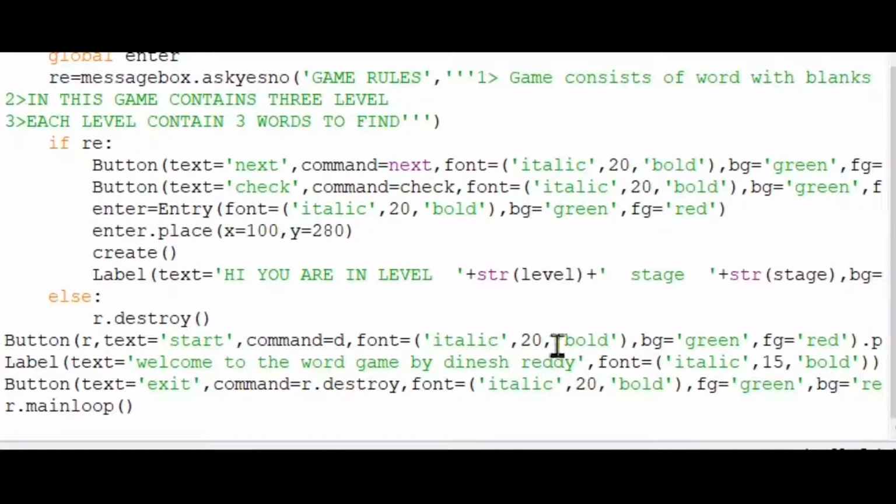And now here in the end we use the button, this is the main part. First you can see these 3 lines: first the start button, and then the label present at the top, and then the exit button, and the final line root dot mainloop, that is closing the loop.